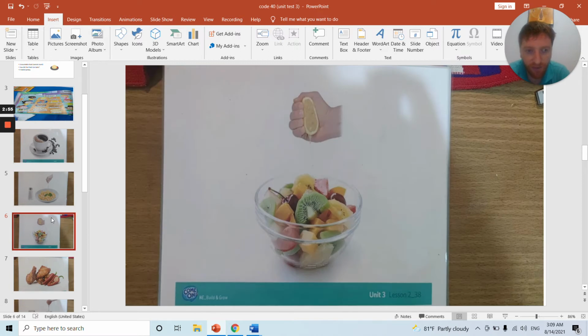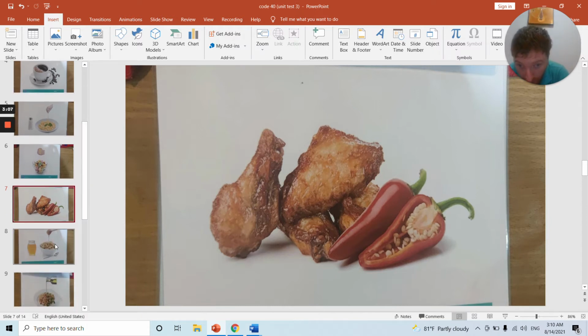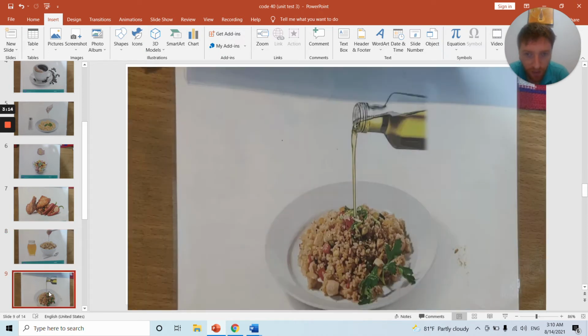How did the fruit salad taste? It tasted sour, uncountable. Chicken wings, how did the chicken wings taste? They tasted spicy. How did the cereal taste? It tasted sweet. How did the fried rice taste? It tasted greasy. So we need to know all the different tastes and the difference between countable and uncountable.